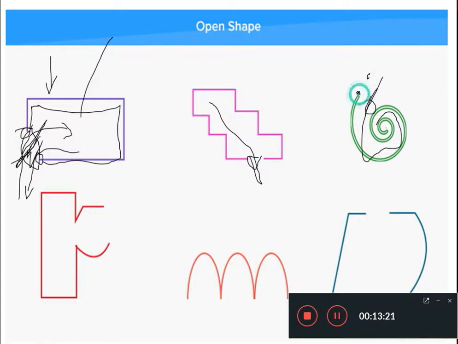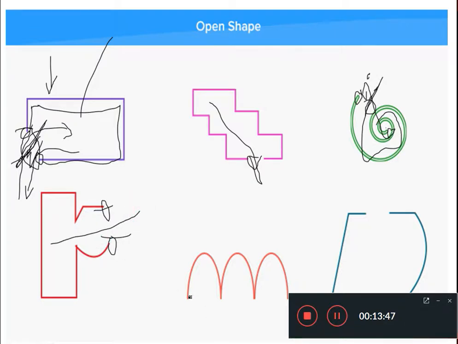आप यहाँ पे देख सकते हो ये जो पॉइंट है it may be the starting point और the ending point, और this is the another point. These two points are not meeting together, that's why this shape has been classified as an open shape. Here you see this point and this point are not meeting together, they are at a distance from each other, so this space is created.